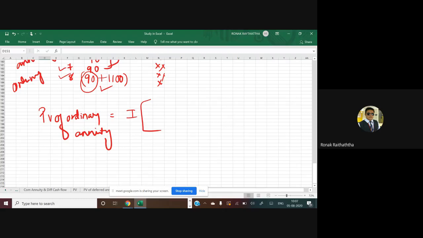Let me know. 1 minus. Hello. My question is to all of you. Though I know it, I need the answer from all the students. Check out your notes and let me know what is the PV formula of annuity due. Sorry, ordinary annuity. I am not going to move ahead till the time I get the answer from the students.